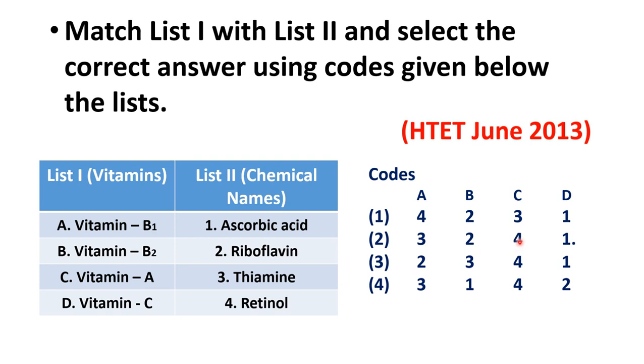Next for C, vitamin A, the chemical name is option 4, retinol. Next D, vitamin C, the chemical name is ascorbic acid. This question appeared in HTET June 2013.